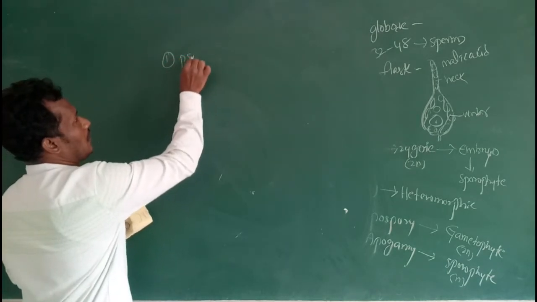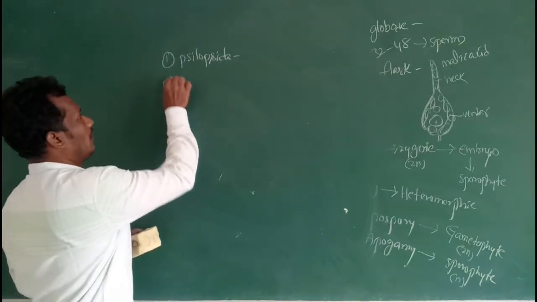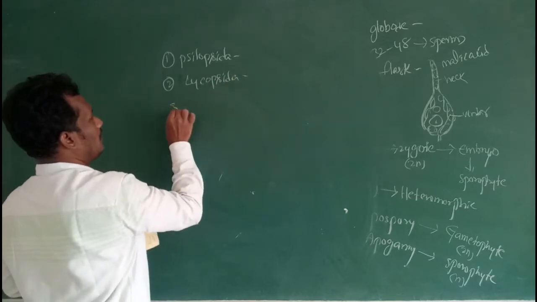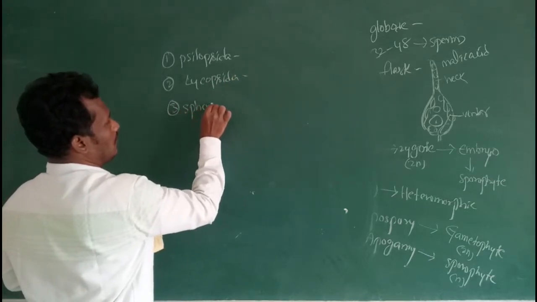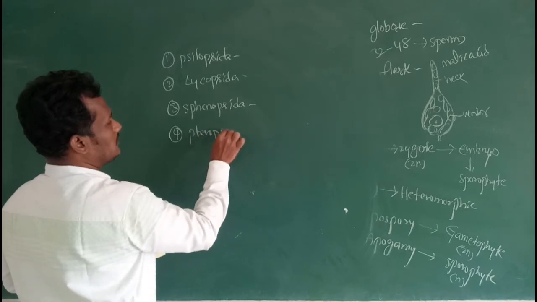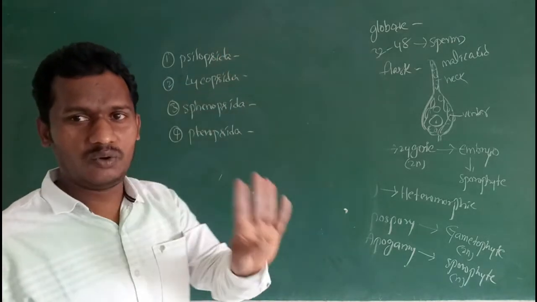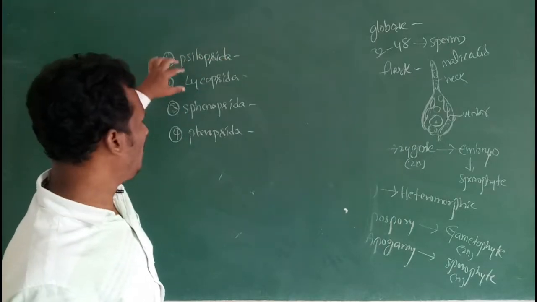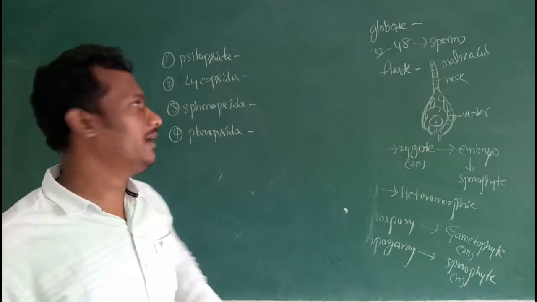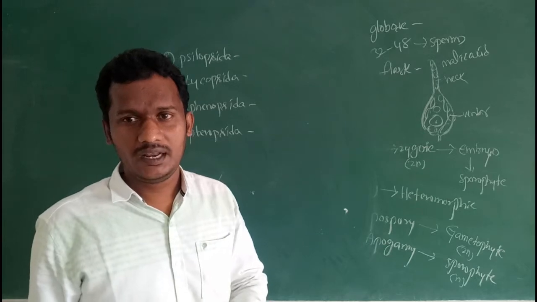First, Psilopsida, the psilophytes; Lycopsida, the lycophytes; Sphenopsida, the sphenophytes; then Pteropsida, the pteridophytes. Psilopsida is the primitive group, the first vascular pteridophytic plants.